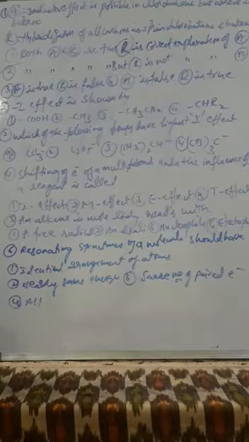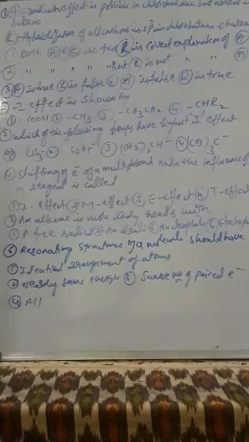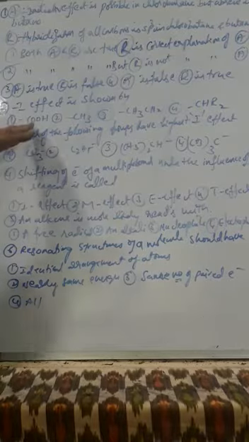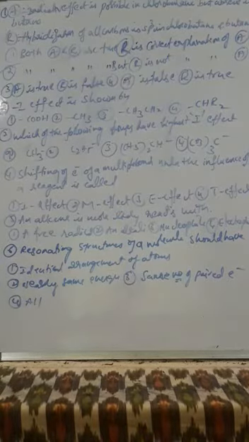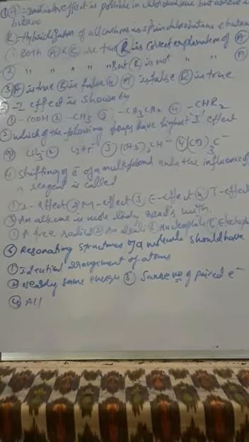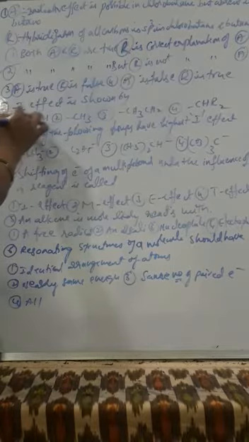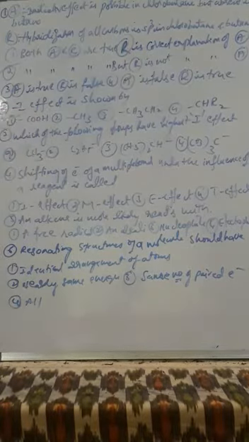Next, negative inductive effect is shown by which groups? Here 4 options: COOH, methyl, ethyl and secondary alkyl. COOH is an electron withdrawing group, so it shows the negative inductive effect, and releasing groups show the positive inductive effect. So COOH shows the minus I effect.